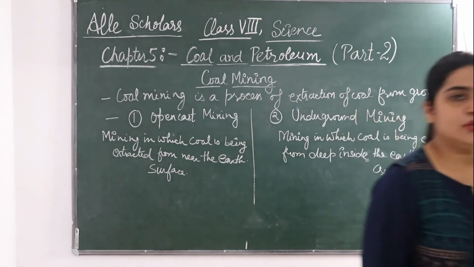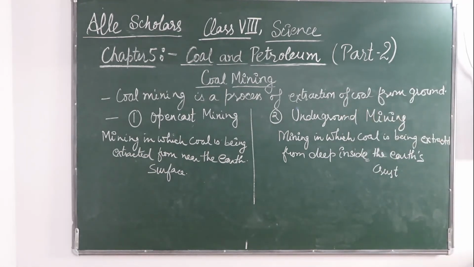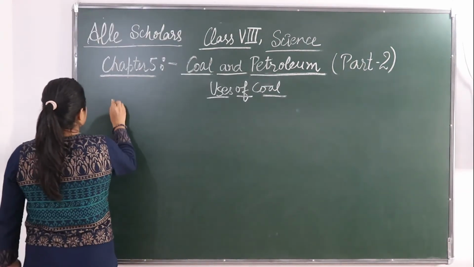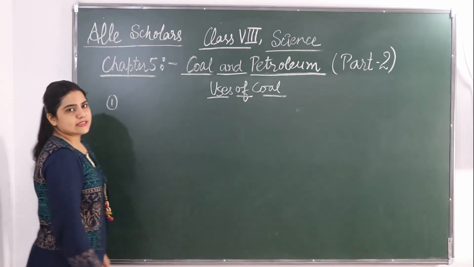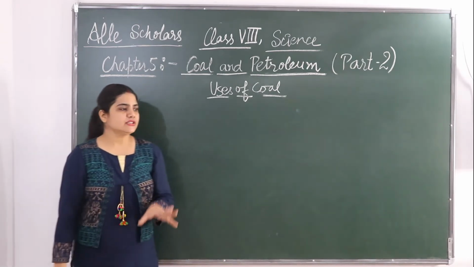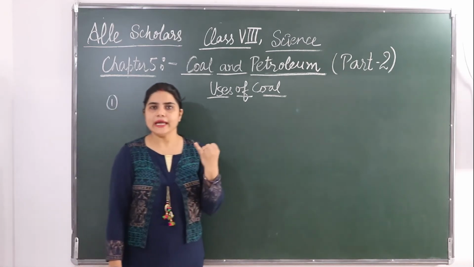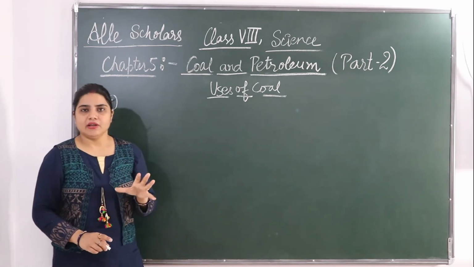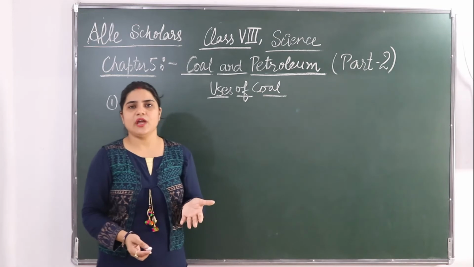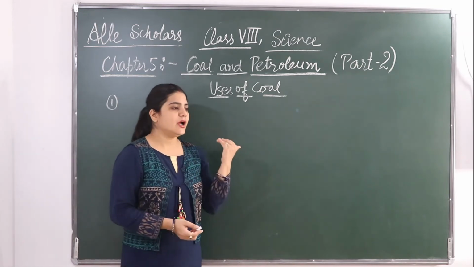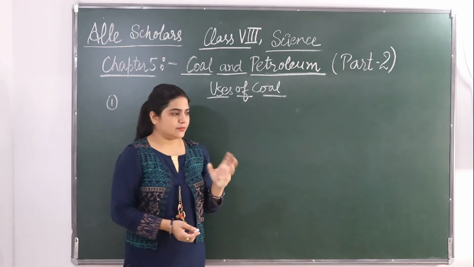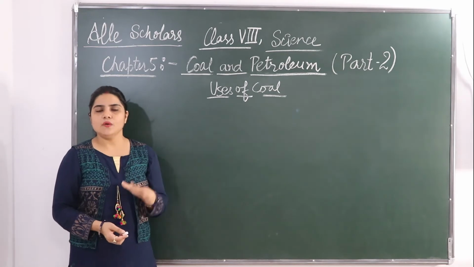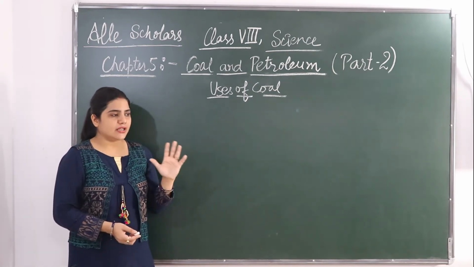Okay, so this was about coal mining. So let's see the uses of coal. The first use of coal is that it is a fuel used to cook food. Earlier, the railway engines, now we have electric engines, but previously the railway engines produced steam to run the engine. So coal was used to run the engine in earlier times.